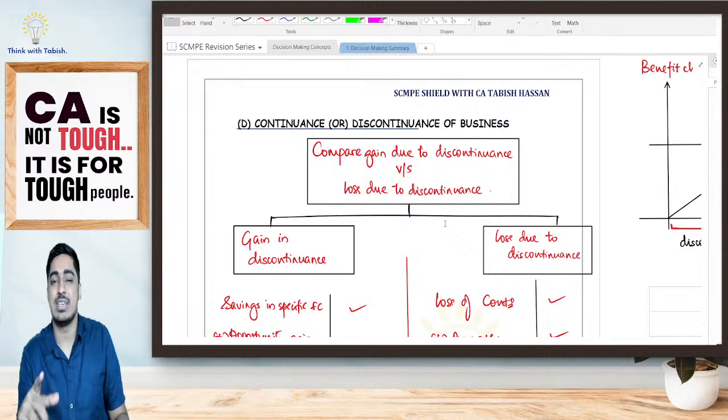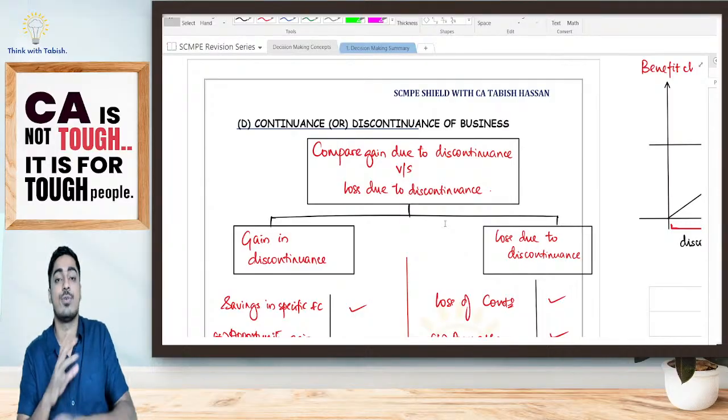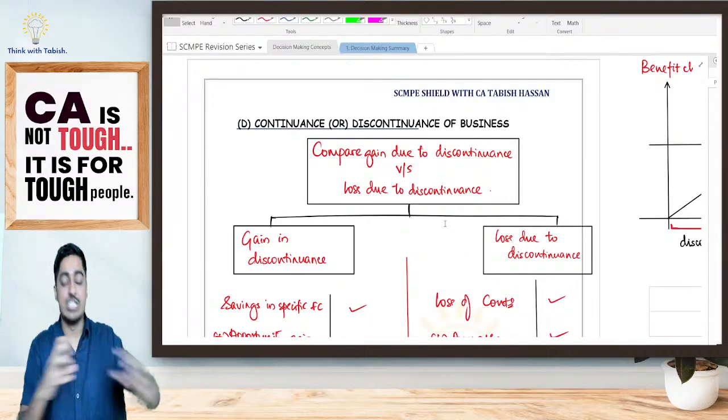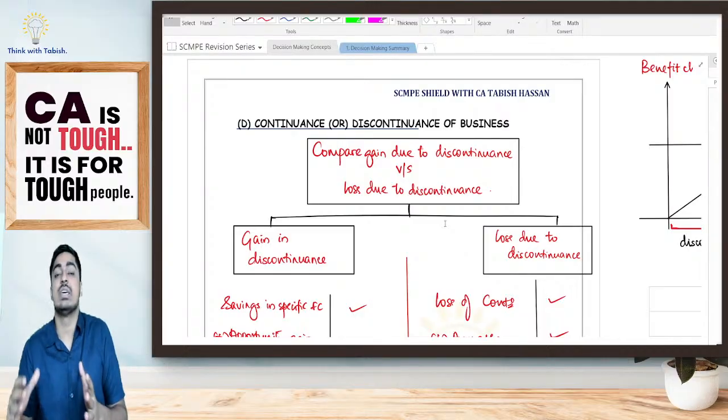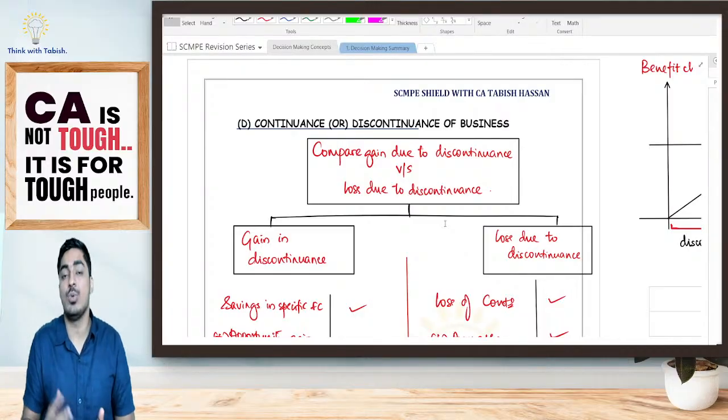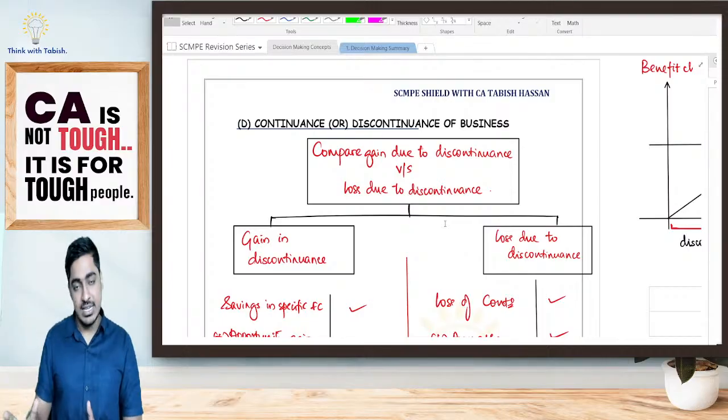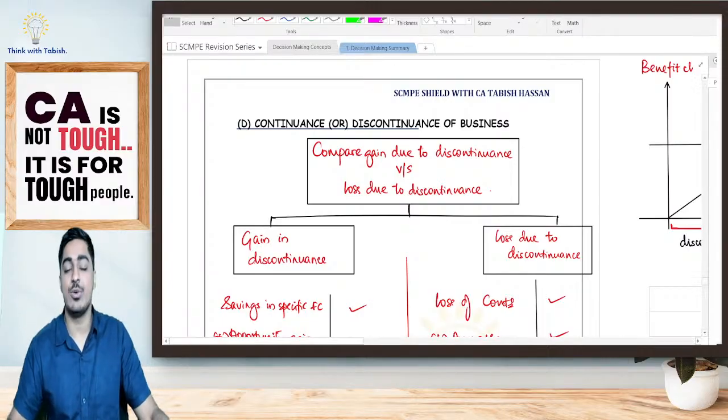Again, 1.5 days before examination, that marathon revision, we'll be doing it live, so that in 3 or 4 hours, complete SCMP will be over. Now, once you've understood things logically, from now onwards remembering is going to be very, very quick, very fast. Stick till the end. I will tell you how it is going to be very quick and very fast.